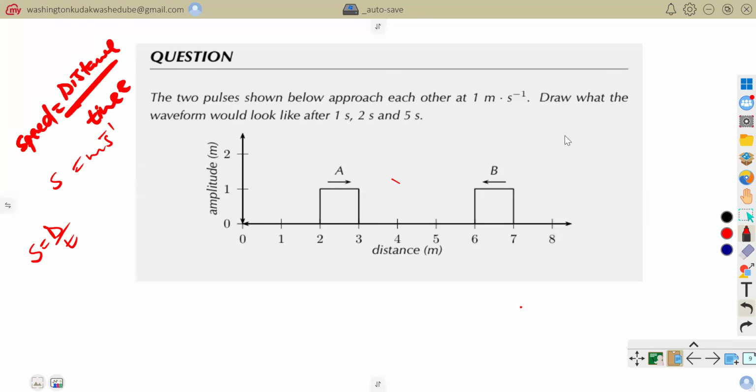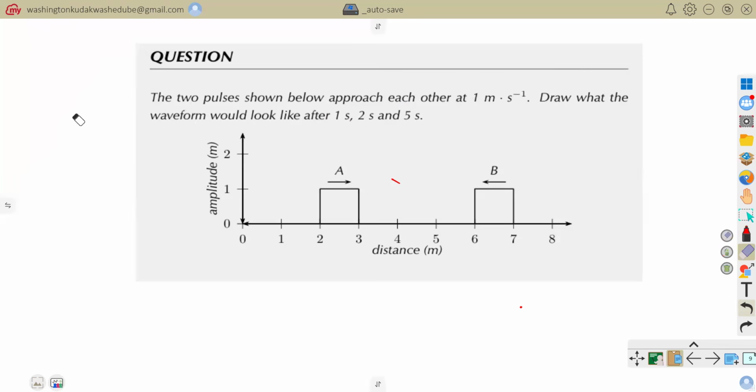So here we have been given the speed of our pulse, and they are saying to draw the waveform that would be formed after a time period of 1 second, 2 seconds and 5 seconds. They are giving us our pulses in terms of speed and relative to the time that would have passed.